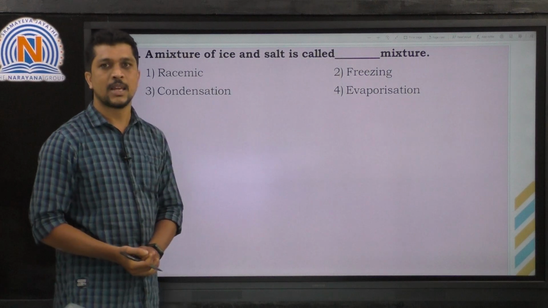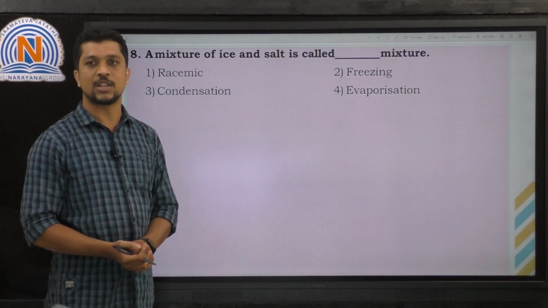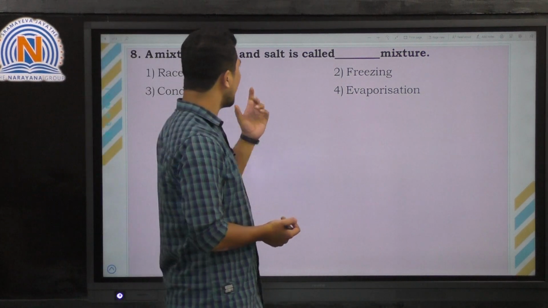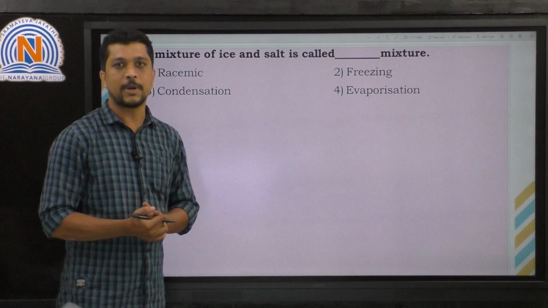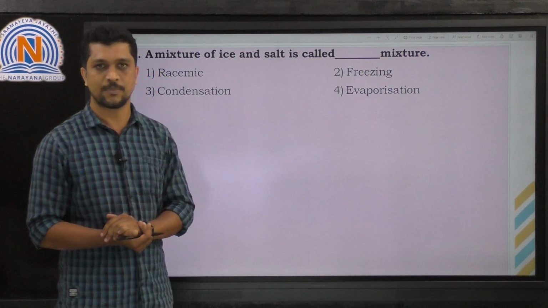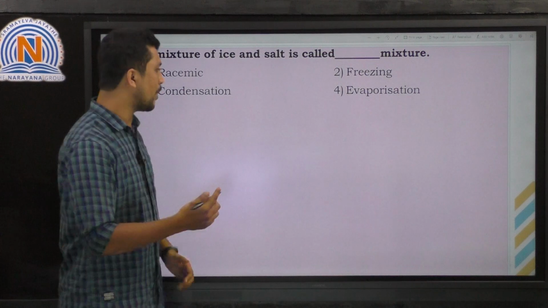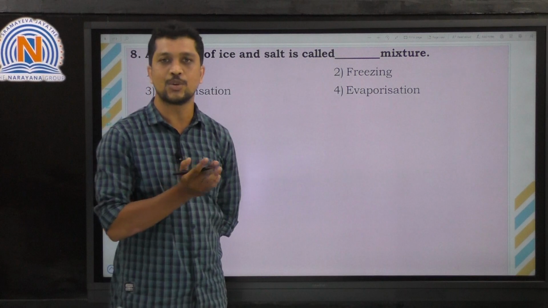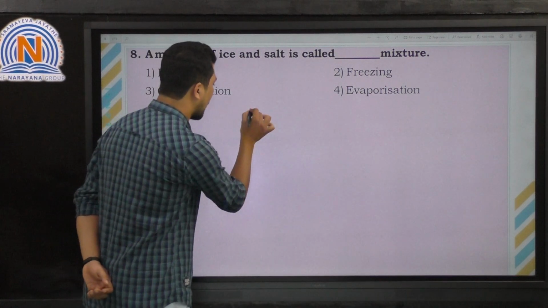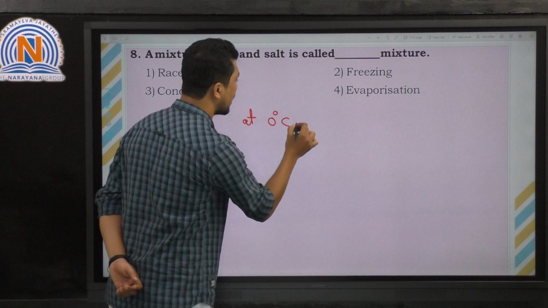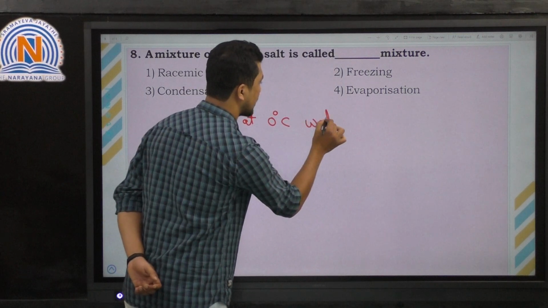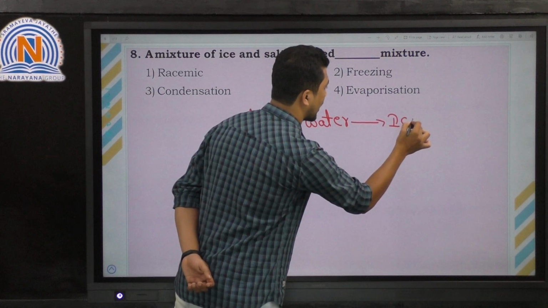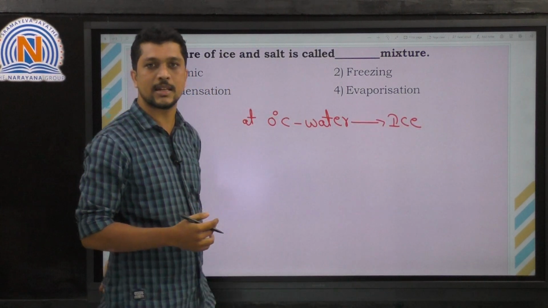Here, eighth question. A mixture of ice and salt is called dash mixture, right? So generally, ice is used for the purpose of reducing the temperature, right? So what is the temperature of ice? At 0 degrees centigrade, we know that water is converted into ice. So the temperature of ice, we can say, is 0 degrees centigrade.